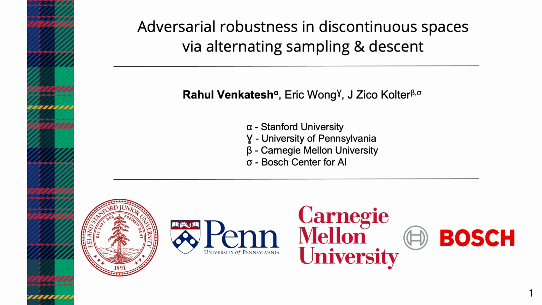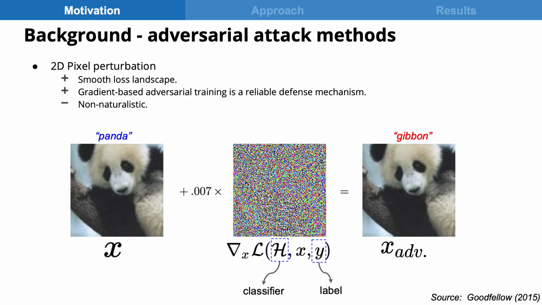Hi everyone, I'm Rahul and I'm going to tell you about our work on adversarial robustness in discontinuous spaces via alternating sampling and descent. It is well known that deep learning models are vulnerable to adversarial examples crafted by adding visually imperceptible noise to an image.